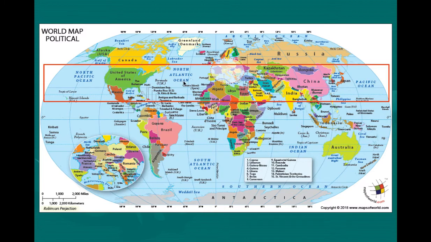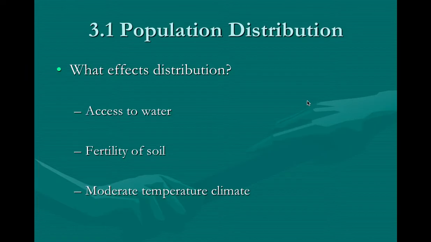If you know anything about climate, you do know that this is a moderate zone, which is another reason why a lot of people live there. But south is a moderate zone too, and not a lot of people live down in this area. Are there a good number of people that live in those areas that are south? Yes. But again, 2/3, 66%, around 60% of the world live in this area within here.